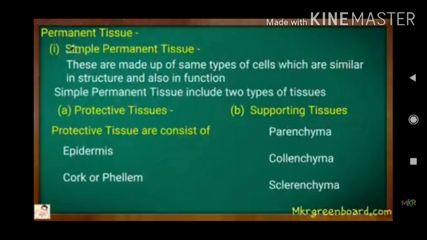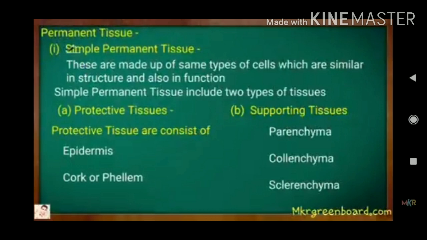See, simple tissue, from the name itself we can know, it is a simple tissue, so it is made up of only homogeneous cells. It means only one type of cell, and that one type of cell itself can do its functions, so it gets named simple.